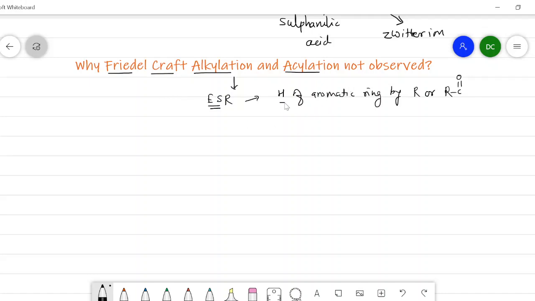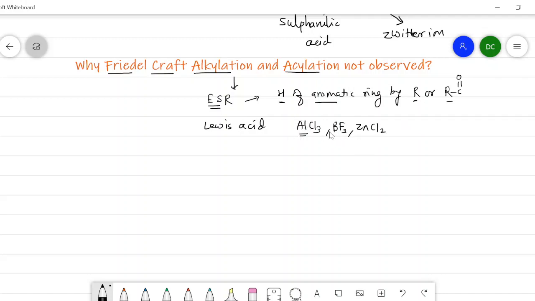Here, hydrogen of the aromatic ring is replaced by an alkyl or acyl group, and for that purpose we have to use a Lewis acid as a catalyst. Generally, aluminum chloride is used as a catalyst, or boron trifluoride, or zinc chloride.